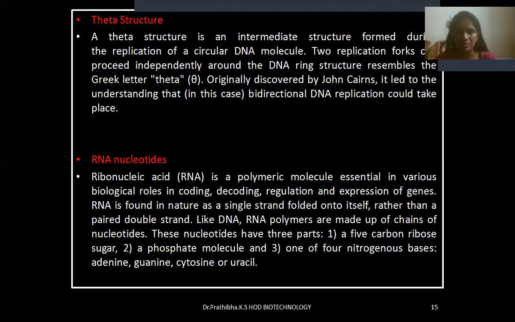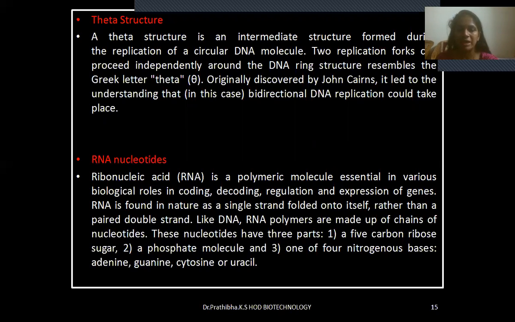RNA nucleotides. RNA is a polymeric molecule essential in various biological roles in coding, decoding, regulation, and expression of genes. RNA is found in nature as a single strand folded onto itself, rather than a paired double strand. Like DNA, RNA polymers are made up of chains of nucleotides.